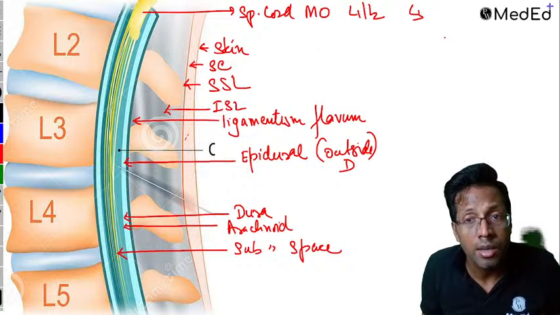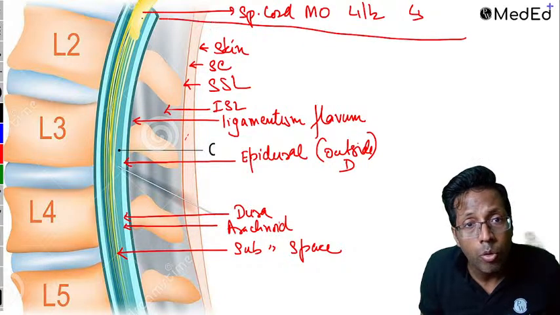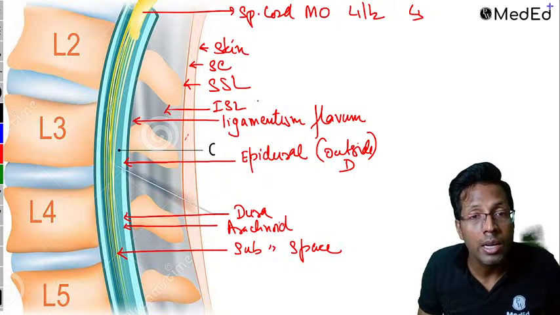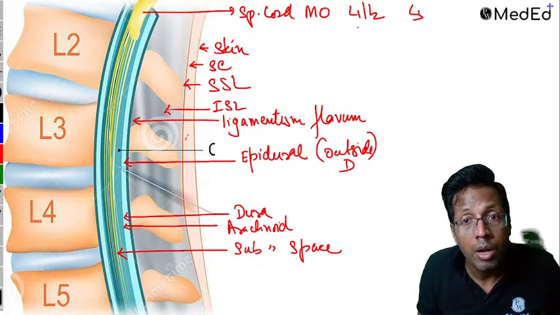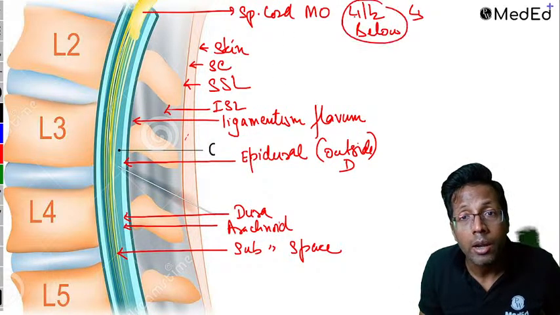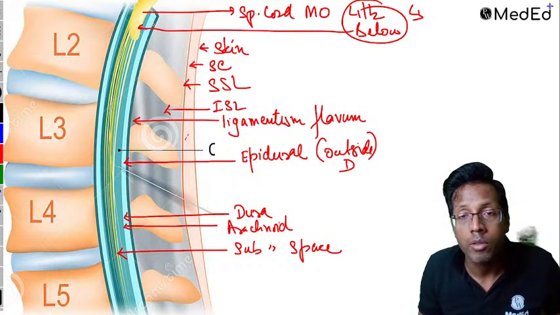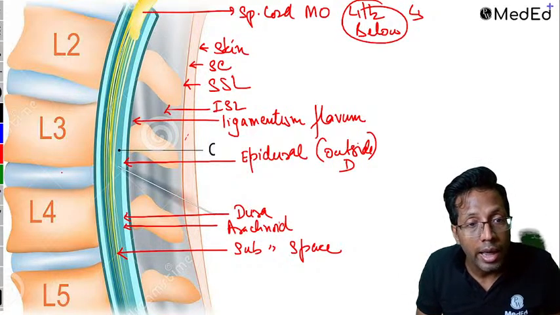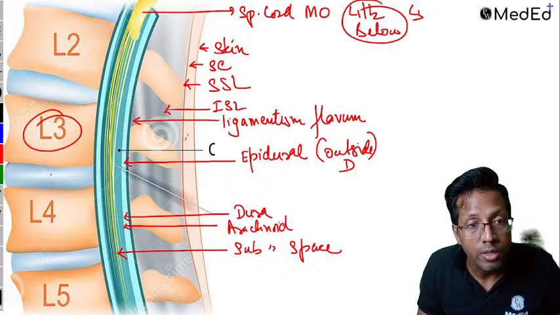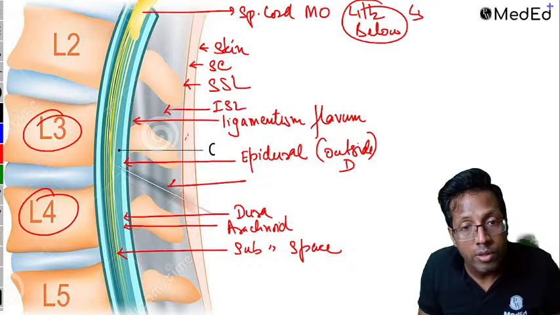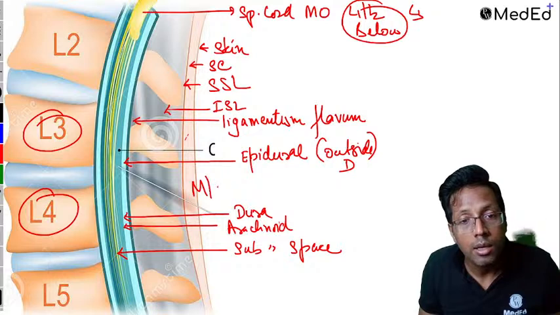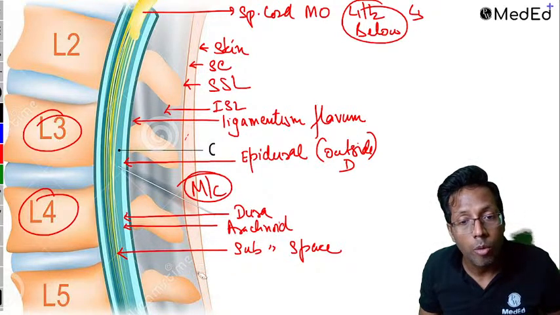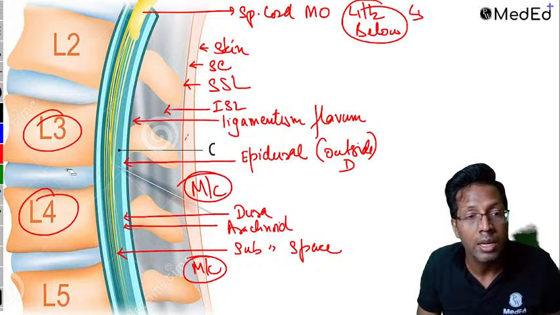Because it goes up to L1, L2 in an adult, imagine you have to give spinal anesthesia and I give it at the L1 level, I am going to puncture the spinal cord. I can transect it. So spinal anesthesia is always given below L1, L2, so that you don't damage the spinal cord of the patient. That is why you commonly give it at the L3, L4 interspace. You can also use L4, L5, but the most common is L3, L4.